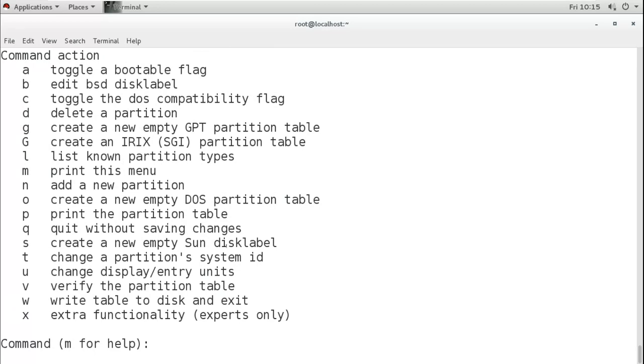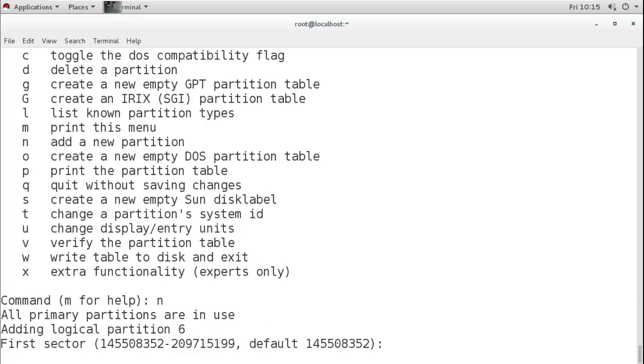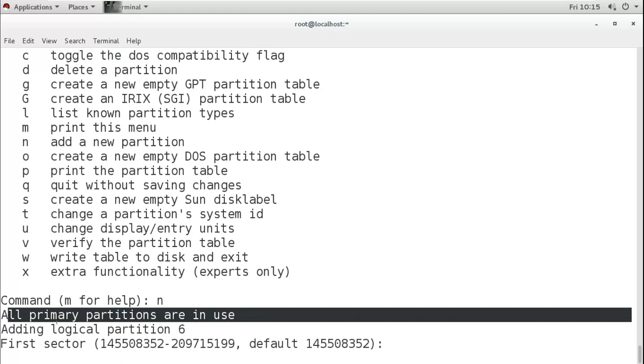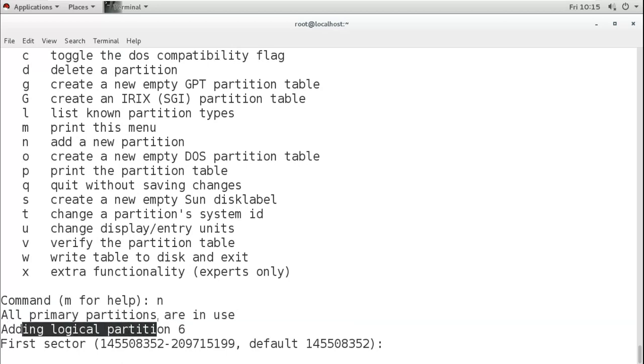Now I want to create the new partition, so what I am going to use is this n command. Now remember, it is already having 3 primary and 1 extended, so it will not ask me anything, it will directly create the logical drive. So when I press N and enter, what it is saying here, that all primary partitions are in use, and it is adding the logical partition, that is number 6, because number 5 is already there.